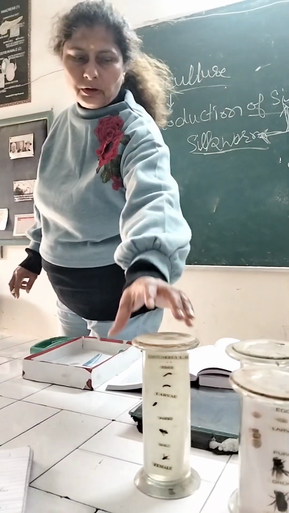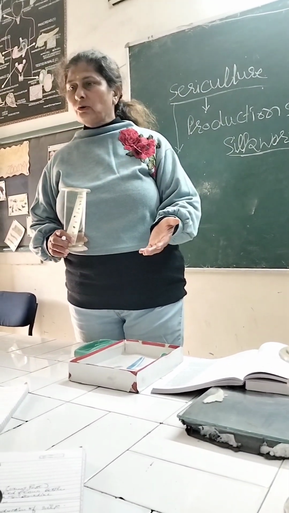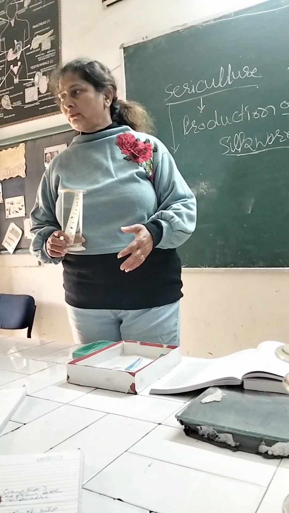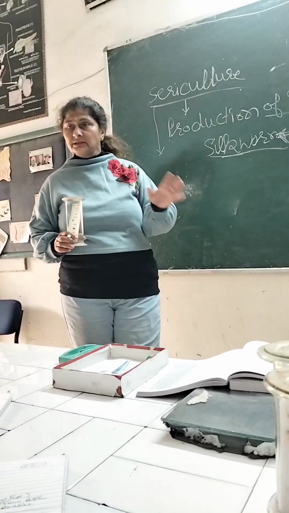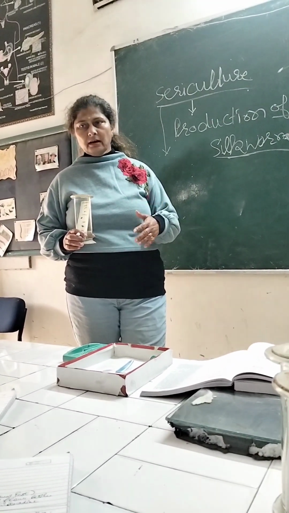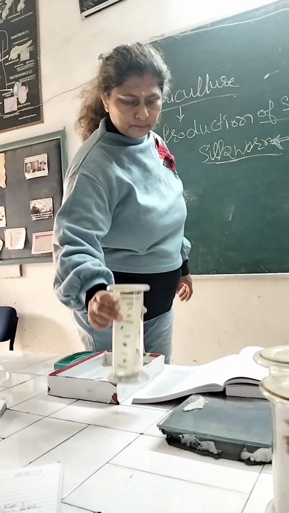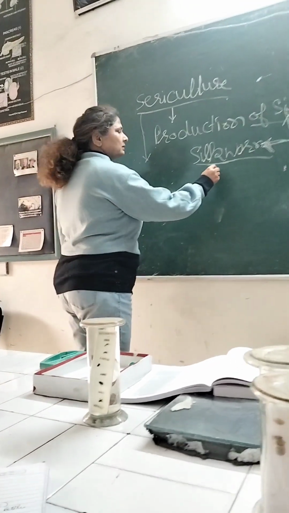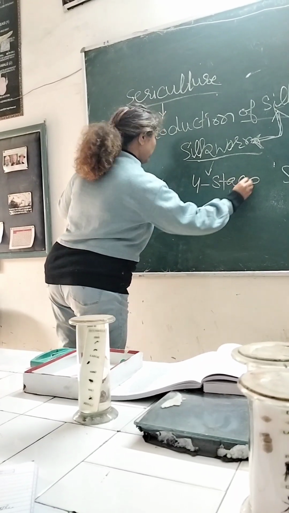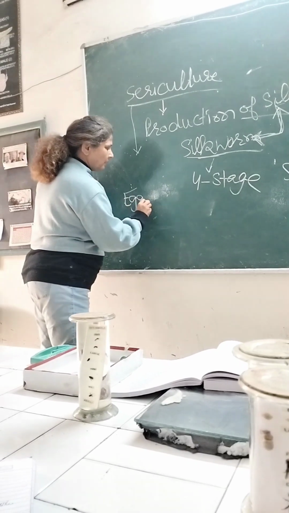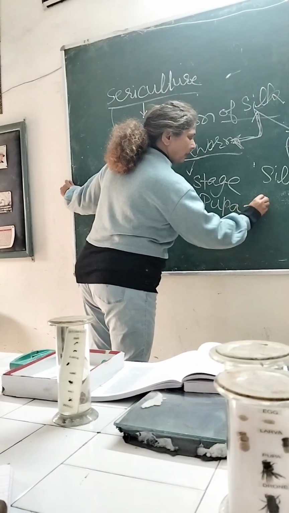In our country its place is, I already told you, the third place in the world. Here is the life history. This silkworm, they take the food. The silkworm has four stages: one is egg, larva, pupa and adult.